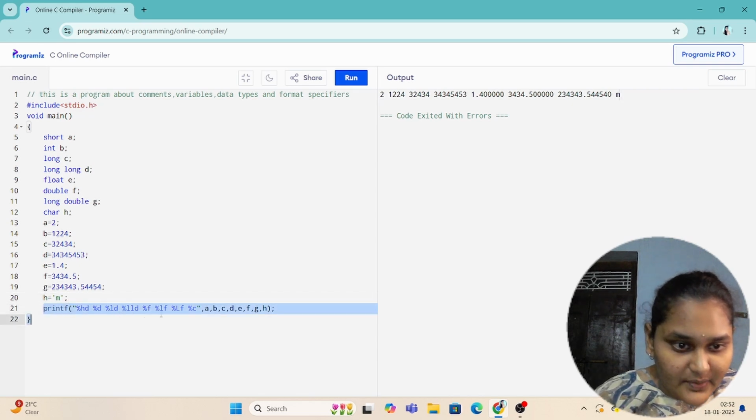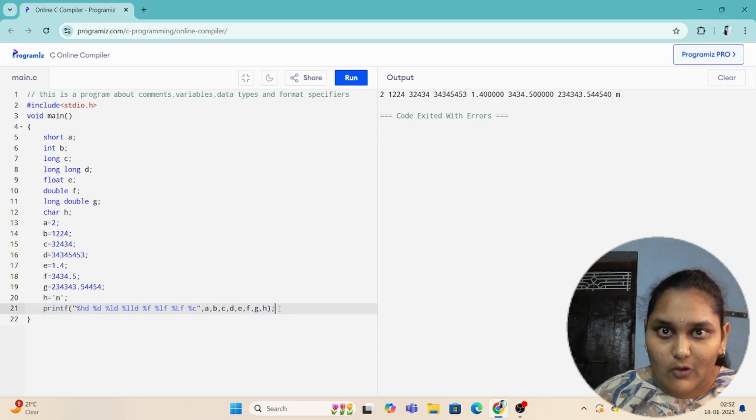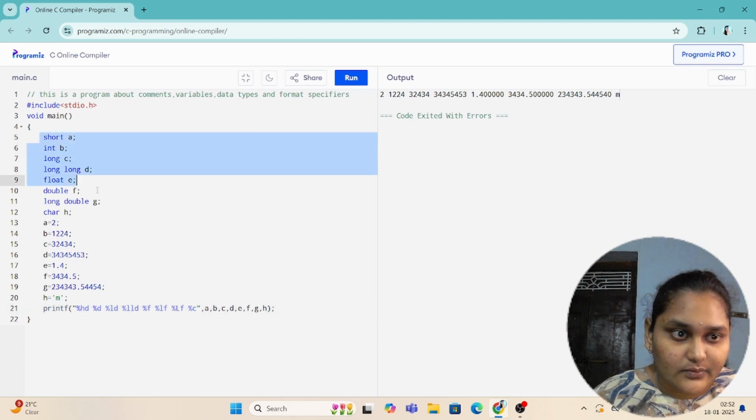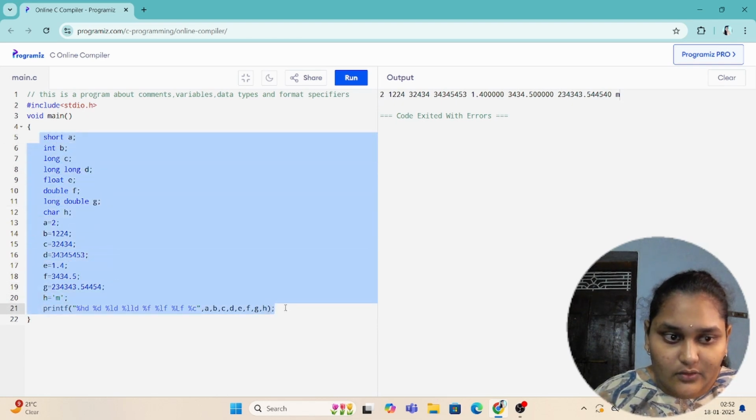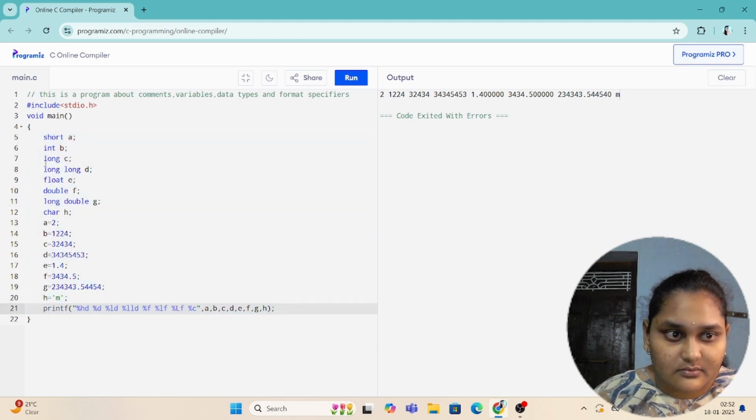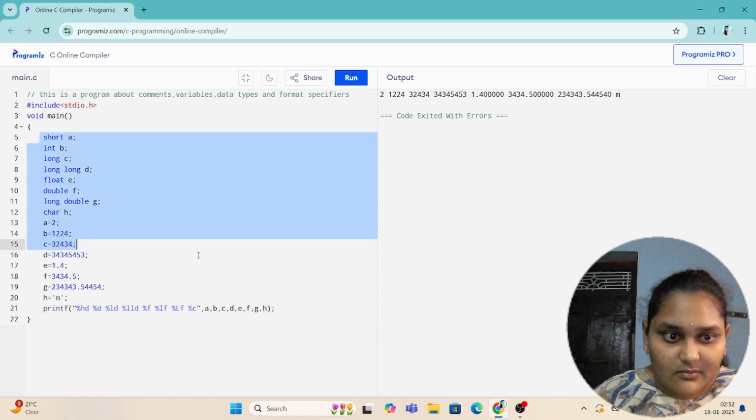And we can also print these variables in separate printf functions. That is also fine. You try it out, and try to explore more things by practicing this kind of programs.